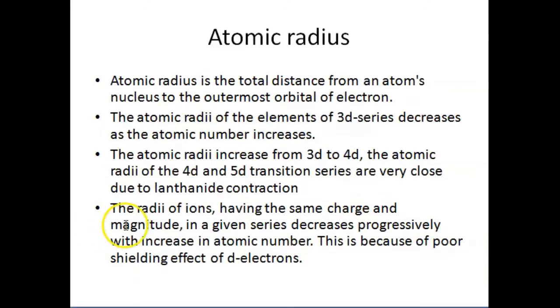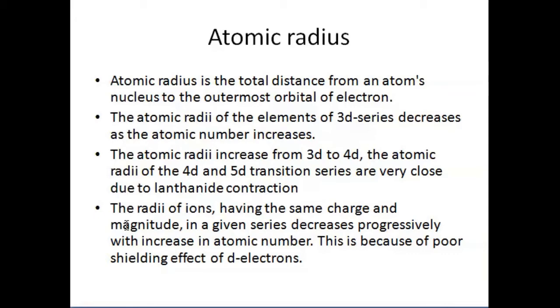Next, the atomic radius is the distance from an atom's nucleus to the outermost orbital of an electron. That is what we call the atomic radius. The atomic radii of the elements of the 3d series basically decrease as the atomic number increases.